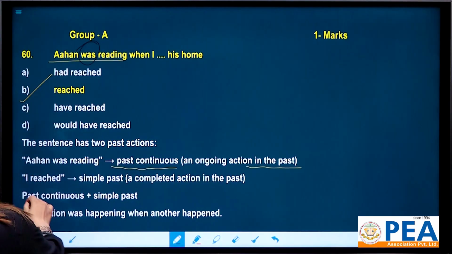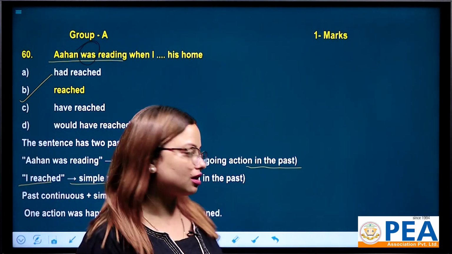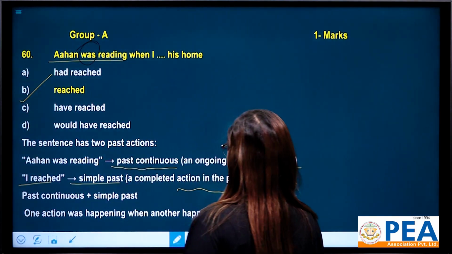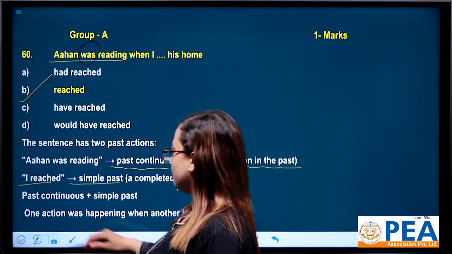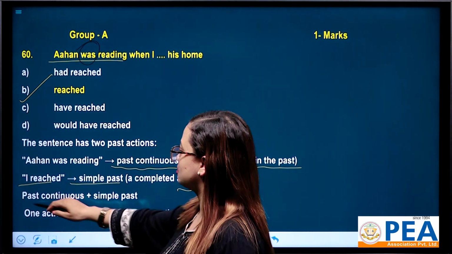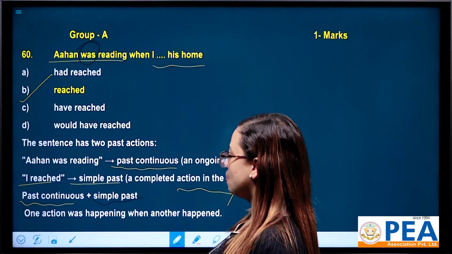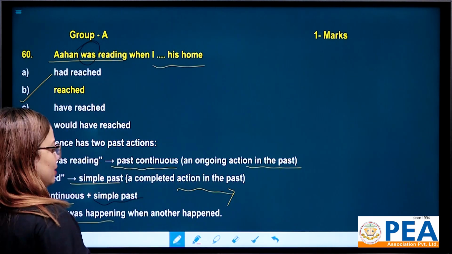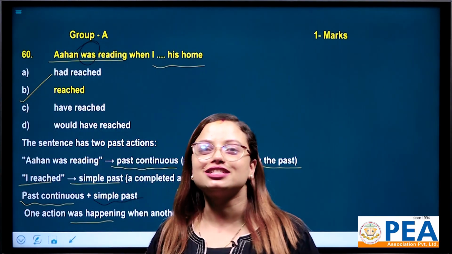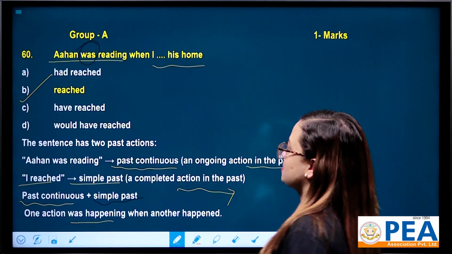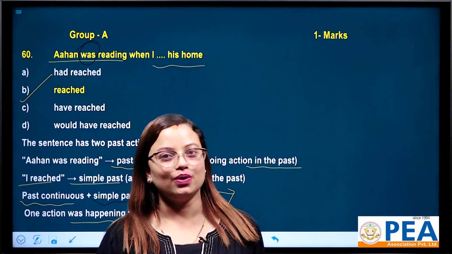What about I reached? Reached is a simple past, a completed action in the past. Now see the structure here, past continuous and simple past. One action was happening when another happened. That's why option number B, that is reached, is the correct answer for this question. Ahan was reading when I reached his home.